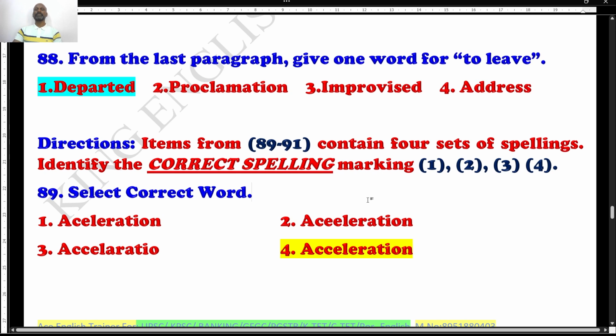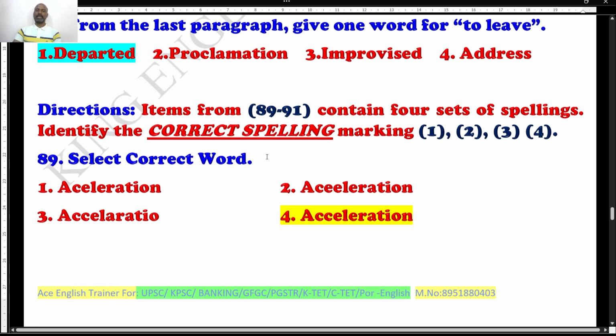Three questions. You are supposed to find the correctly spelled word. Is it option 1, 2, 3 or 4? Want to be noticed, students? The correctly spelled word is going to be your right answer, and you are going to darken it in your OMR sheet, or it might be CBT, computer based test. Let's see which is the correctly spelled word.